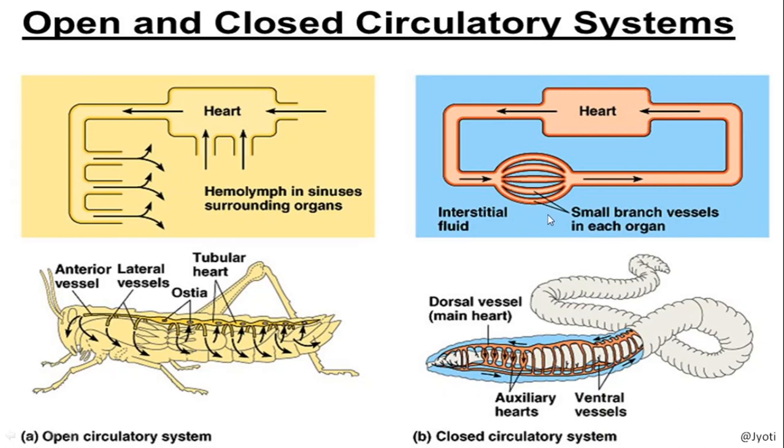So the cells and tissues are not in direct contact with the blood or the fluid. Here also the diffusion takes place, but the direct contact is not there. Such a type of circulatory system is called closed circulatory system. Other than this, there are several differences between the open and closed circulatory system.